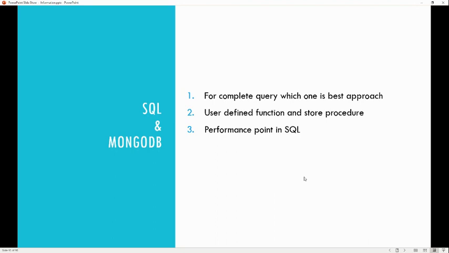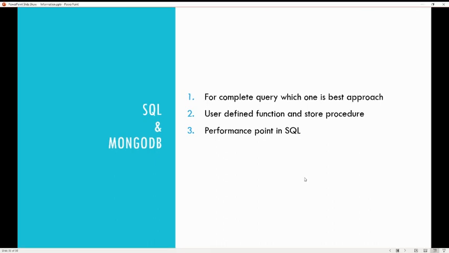The other one is performance points in SQL Server. Whenever anyone asks about performance points on the SQL Server side, first you need to jump onto the table, and there you need to mention indexing, clustered index and non-clustered index. You need to take a look there, because SQL Server itself has inbuilt tuning software. There you can check the performance also, and it creates or suggests some performance points, so you need to implement those.